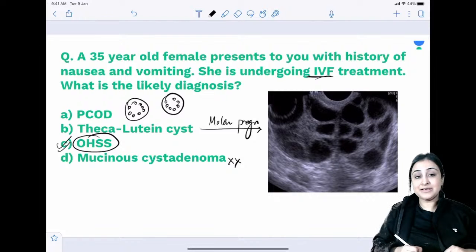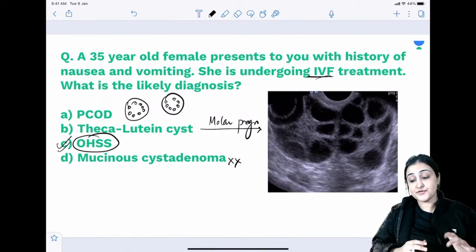Mucinous cystadenoma can be cystic, can be solid cystic, but it will have some sort of solid component here. Okay, so this is how we can rule out.